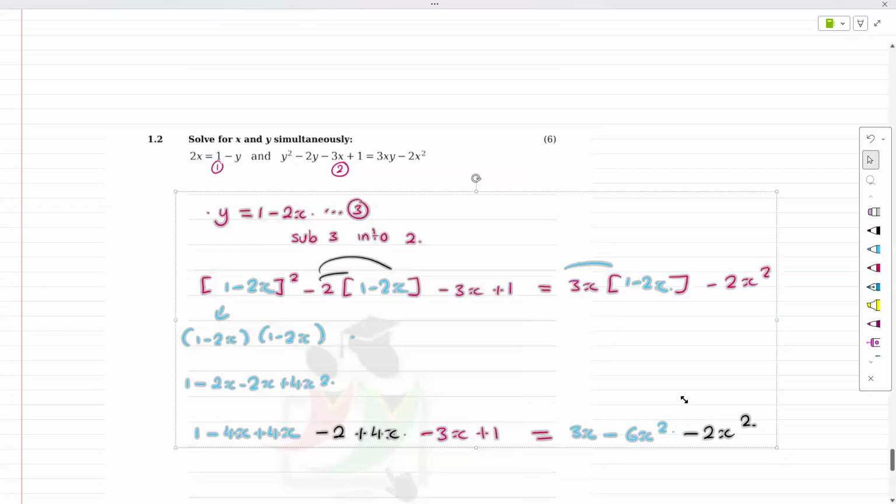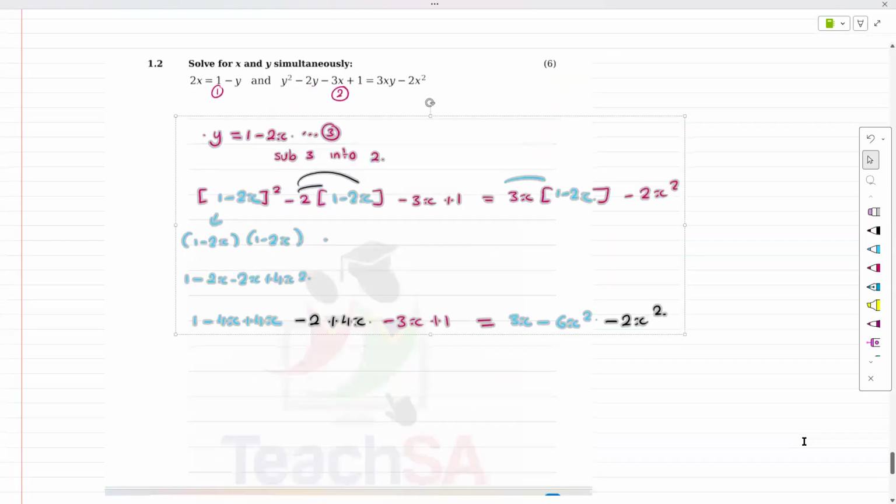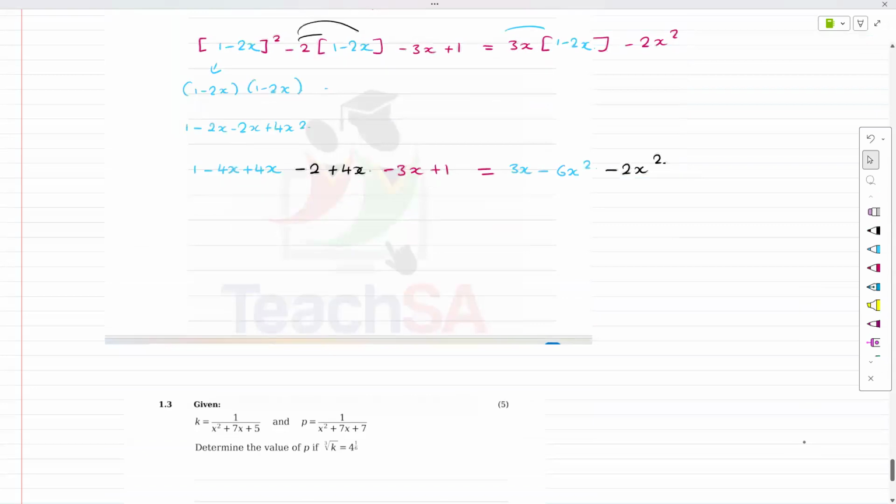Normally I would deal with this quite simply, but I'm not going to. I'm going to move everything over. Ooh, you see, guys? This one here is square. So double check, right? Minus 2 plus 4x minus 3x plus 1.